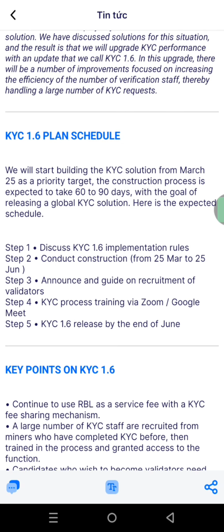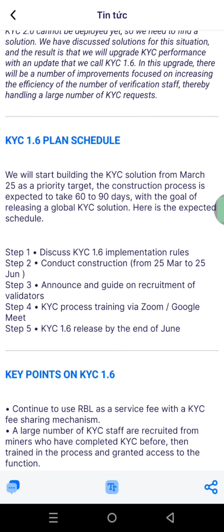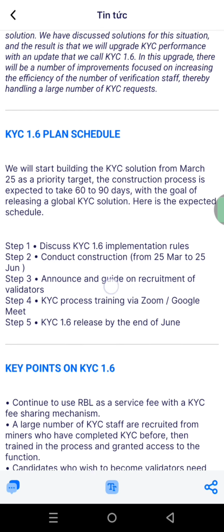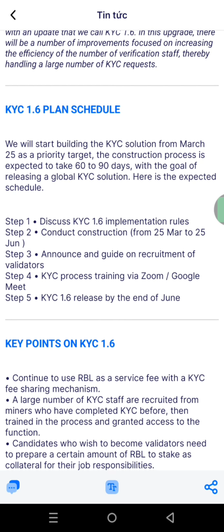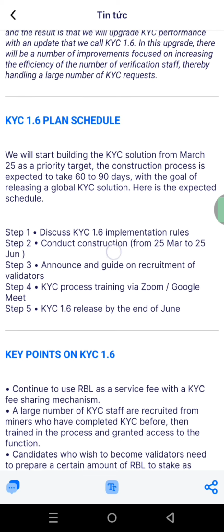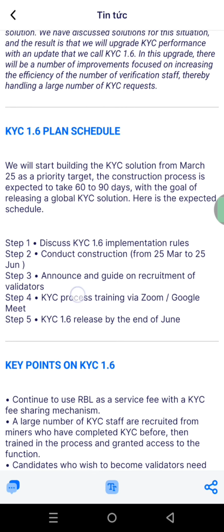So step 1 says discuss KYC 1.6 implementation rules. So they are going to discuss that. That's the first one. Step 2 says conduct construction from 25th March to 25th June. So we are already in June, and we are just about 10 or 11 days to the expiration of the construction phase. And then step 3 says announce and guide on recruitment of validators.